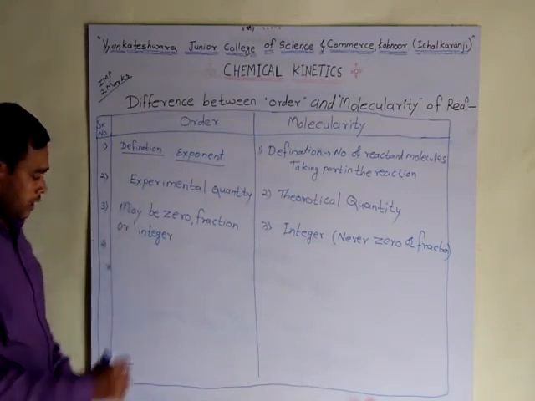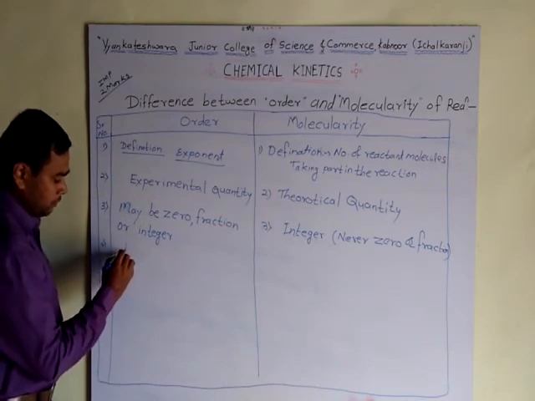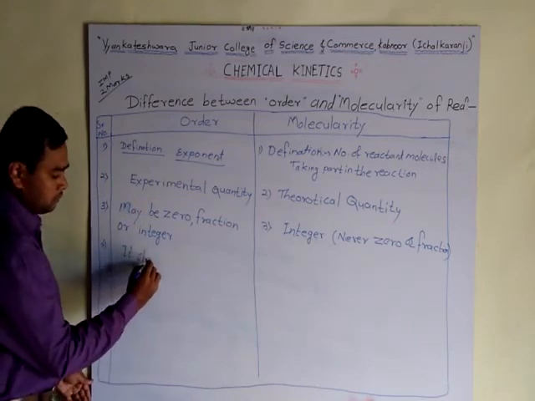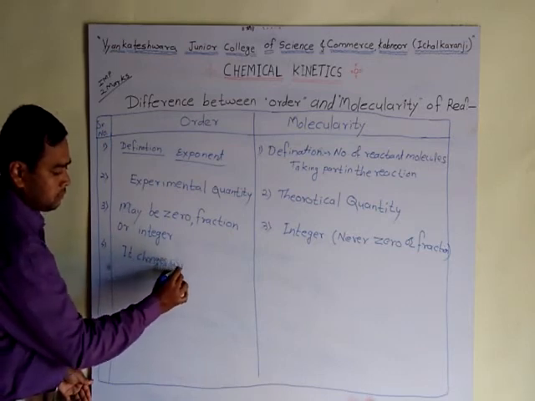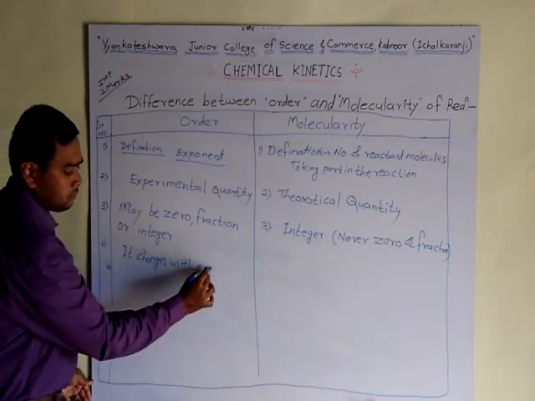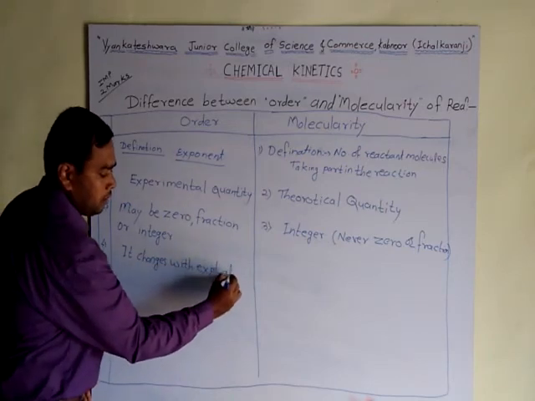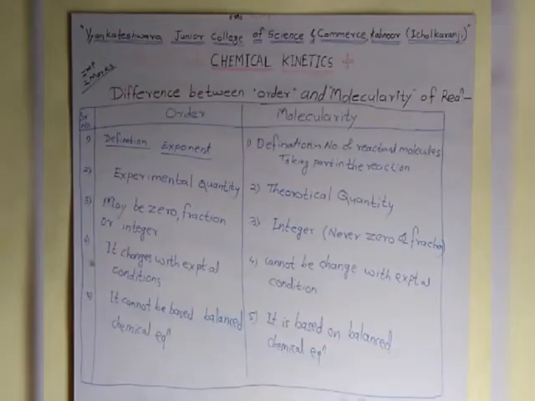Fourth, order changes with experimental conditions, whereas molecularity cannot be changed with experimental conditions. The next point: order is not based on the balanced chemical reaction, but molecularity is based on the balanced chemical equation.